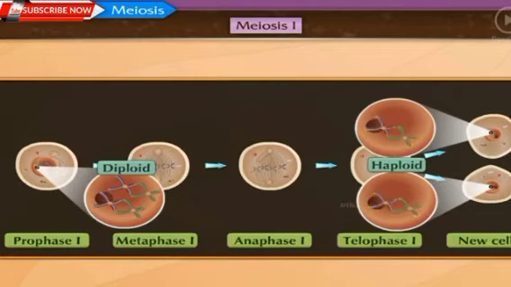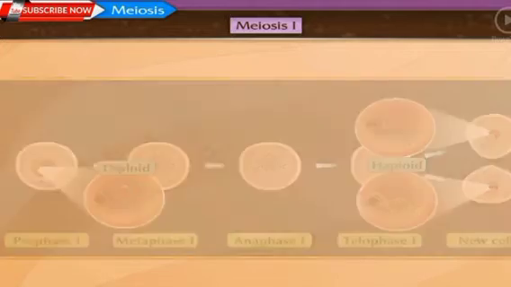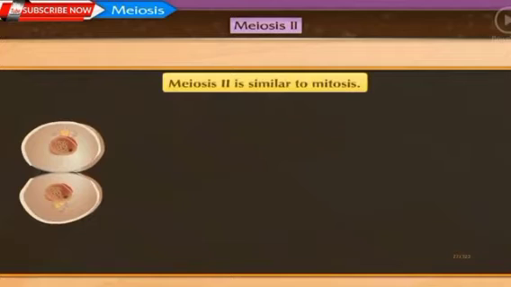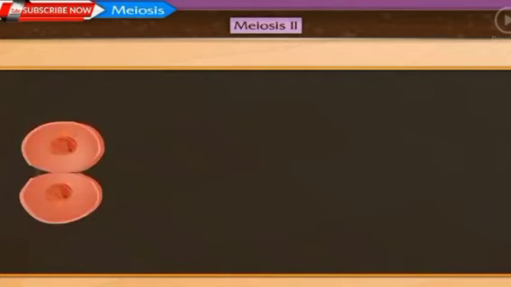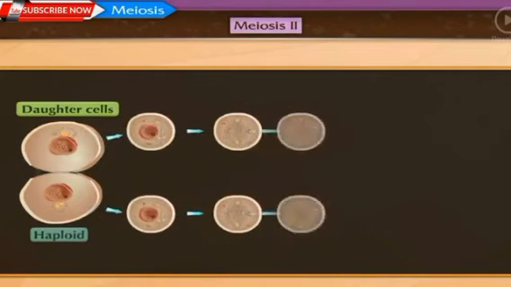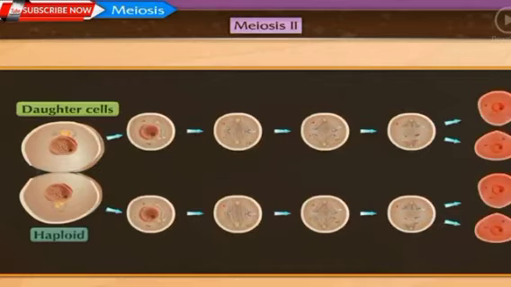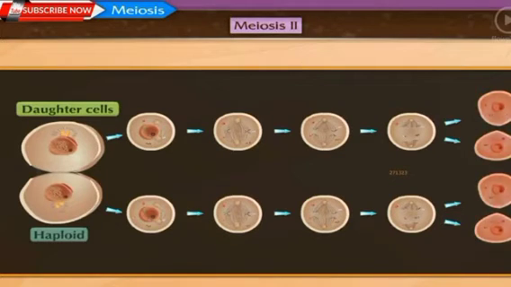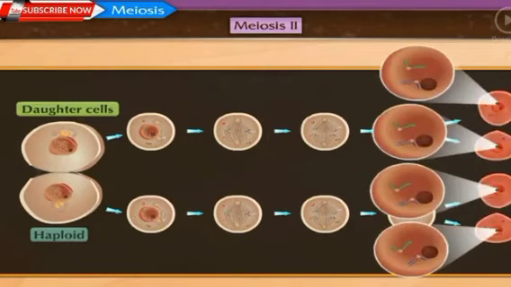Meiosis 2. Meiosis 2 is just like mitosis. In this stage, the two haploid daughter cells formed in meiosis 1 undergo division, and finally four haploid daughter cells are formed. Since there was genetic recombination in meiosis 1, all the four daughter cells formed are genetically different from the mother cell and from each other.